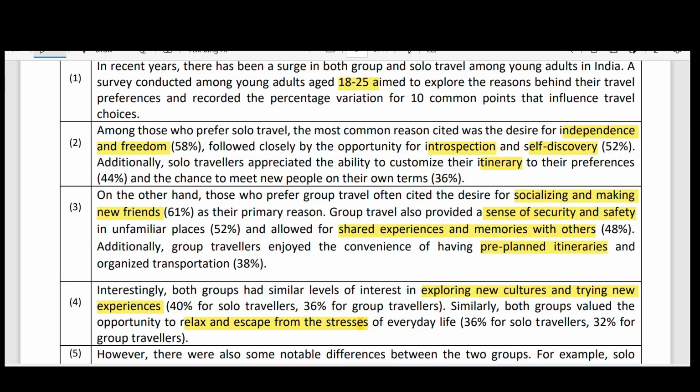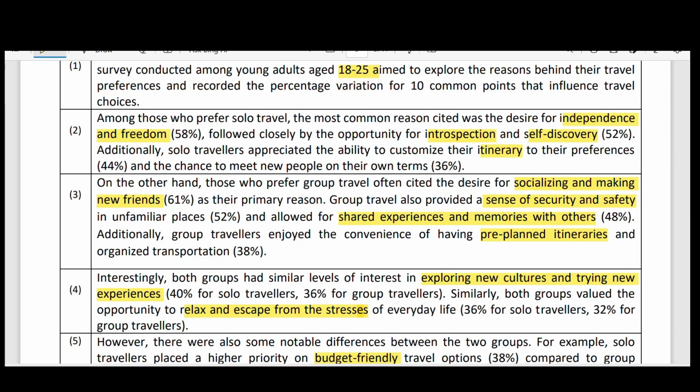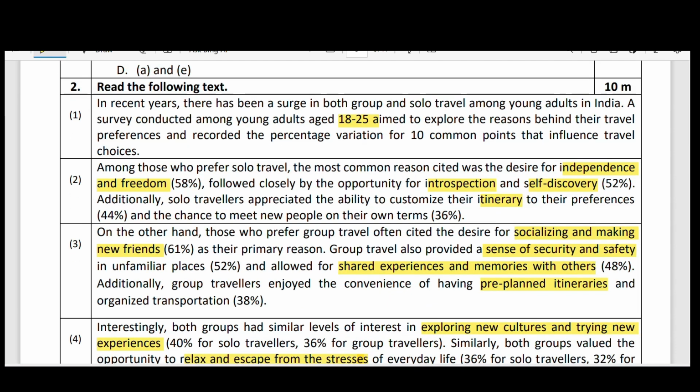These are the points he had highlighted. In these points, what is the difference between the solo travelers and group travelers? Solo travelers means the person who travels alone, and the group travelers means they travel like a group. It's like pre-planned one and everything.